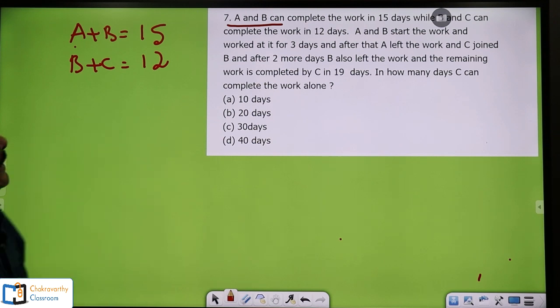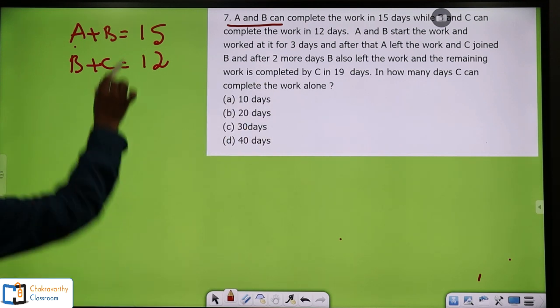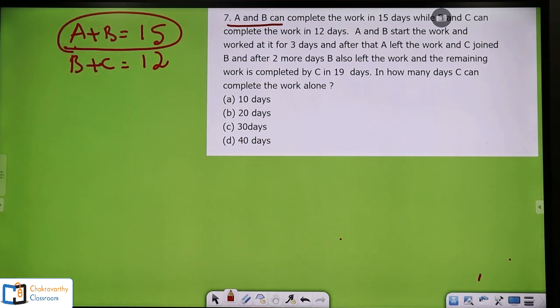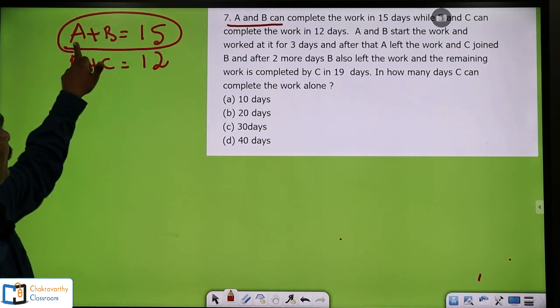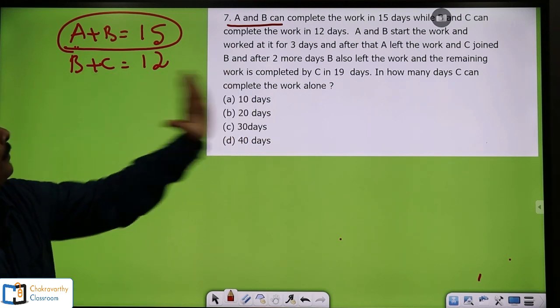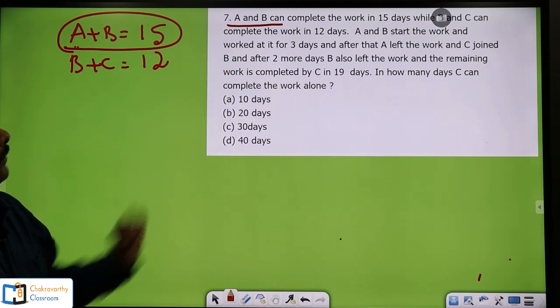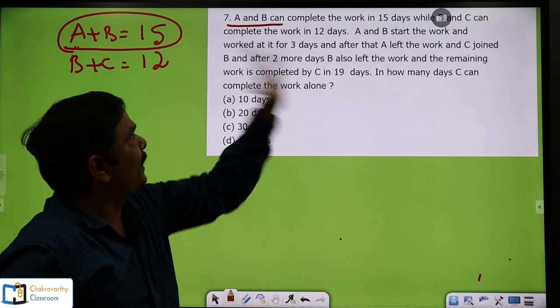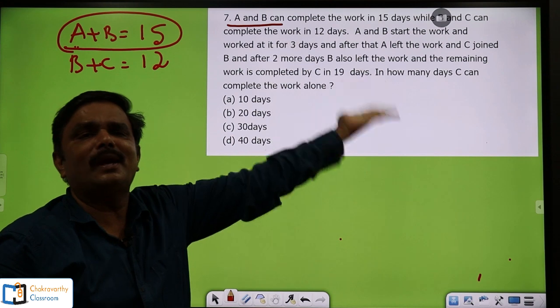The next one is A and B start the work together. Now you see, not one person, both the persons together have started. So I have to take this 15 as the collective capacity of A and B. A and B start the work together and worked at it for 3 days. After that A left the work and C joined B, and after 2 more days something happened.